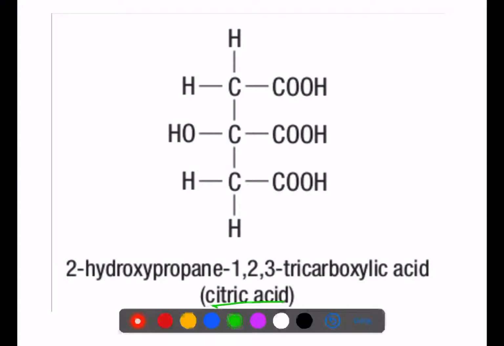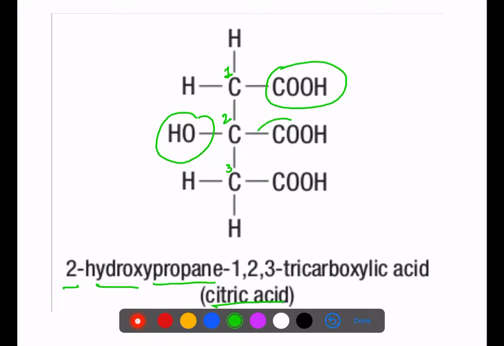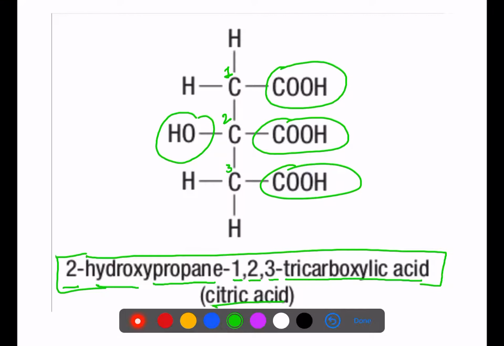How does it look like? As you can see, its structure, its organic structure. This is first carbon, second carbon, and third carbon. How do you write the IUPAC name in chemistry? On the second carbon, there is the hydroxyl group. So it is 2-hydroxy. How many carbons are there? That is 3. So for 3 we will write propane. Now we will look at the functional groups, that is 1 carboxyl, 2 carboxyl, 3 carboxyl. So 1, 2, 3 means tricarboxylic acid, and this 2-hydroxypropane-1,2,3-tricarboxylic acid is commonly known as